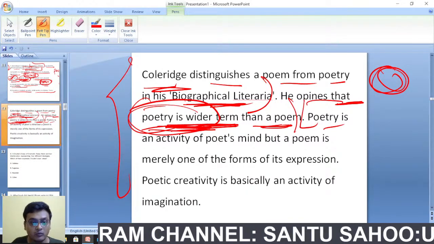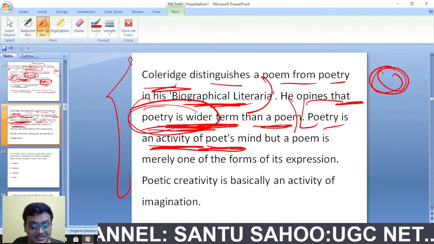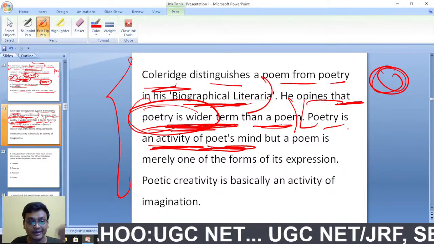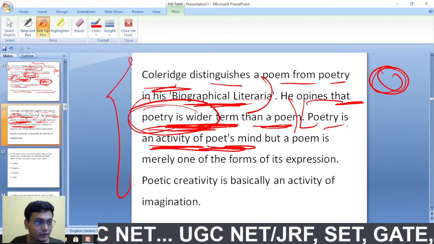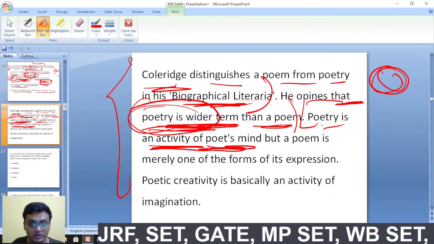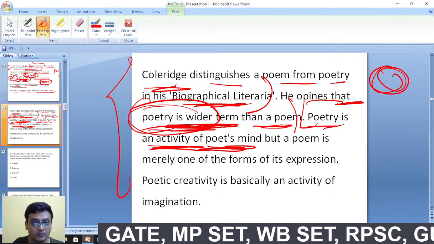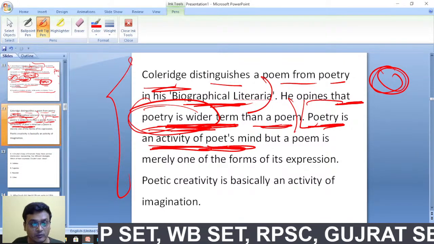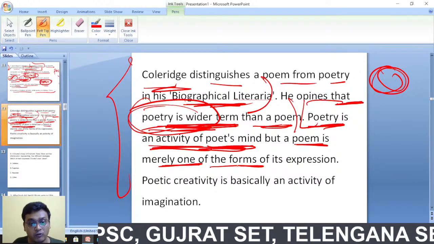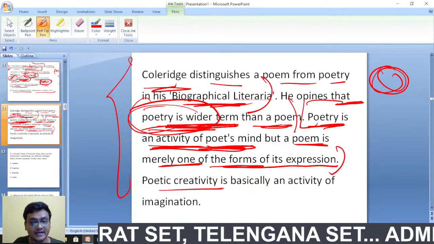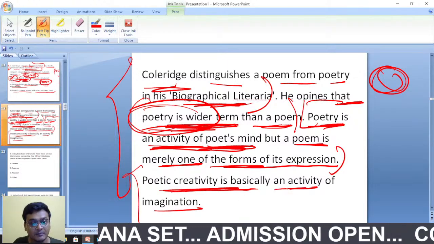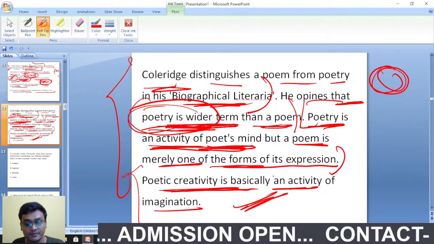What is poetry? Poetry is an activity of the poet's mind. That is when a poet is making a poem. The process of making a poem is actually poetry. Poetry is an activity of the poet's mind, but a poem is merely one of the forms of its expression. Poetic creativity is basically an activity of imagination.